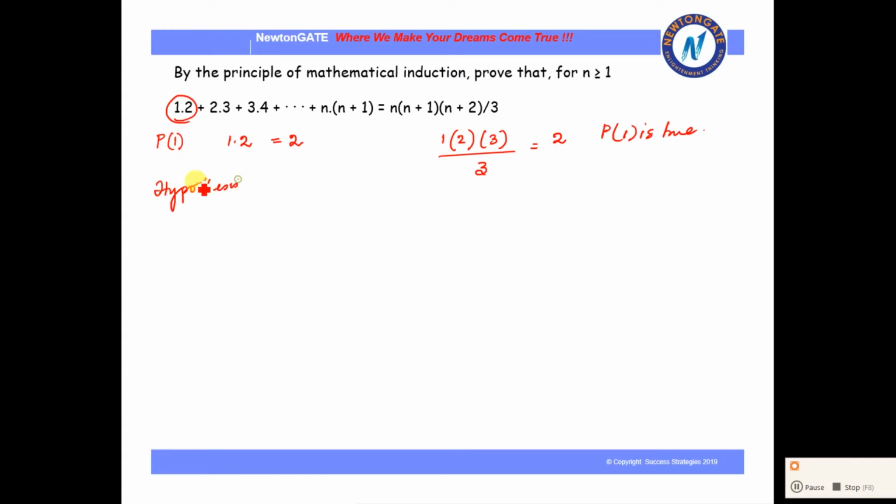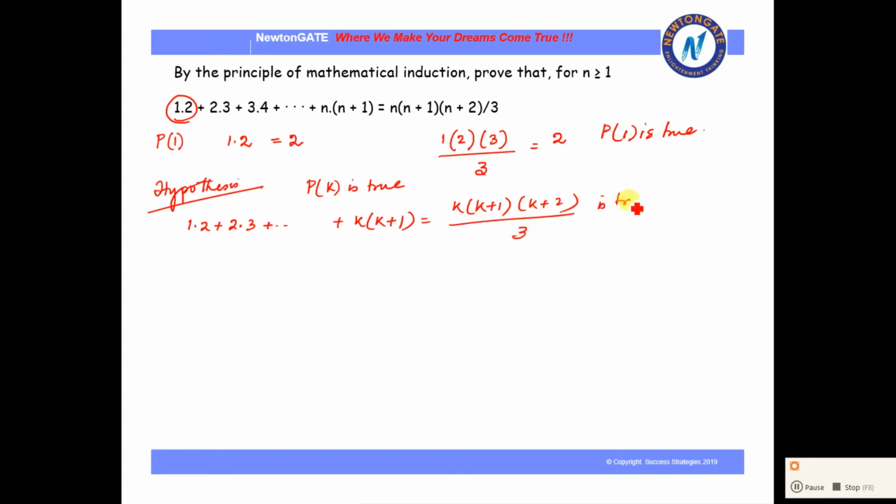In the hypothesis step, what are we going to take? We are going to take that Pk is true, which means that 1 into 2 plus 2 into 3 dot dot dot, up to k into k plus 1, equals k into k plus 1 into k plus 2 by 3. So this is true, we are taking it in the hypothesis. Now in the induction step we have to prove that this particular rule which we have written over here is true for k plus 1 as well.